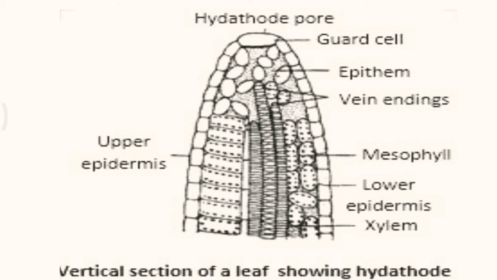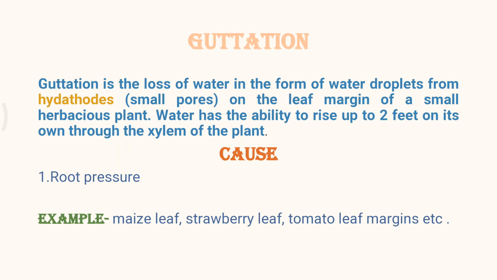Guttation is something which takes place because of the root pressure, and it also creates a favorable condition for the entrance of pathogenic organisms like fungi and bacteria inside the leaf. So some of the places where we can see it, first thing is, how is it caused? It is caused because of the root pressure.